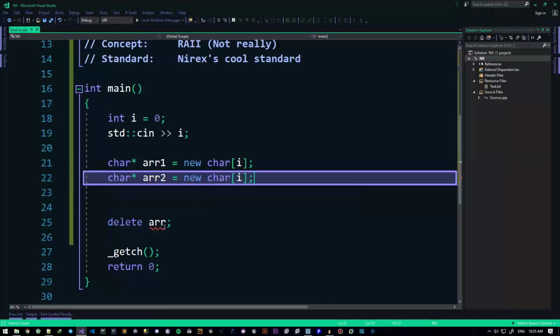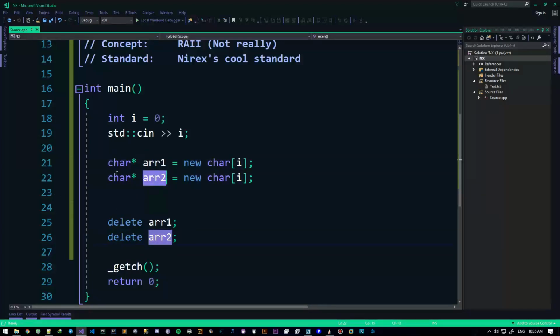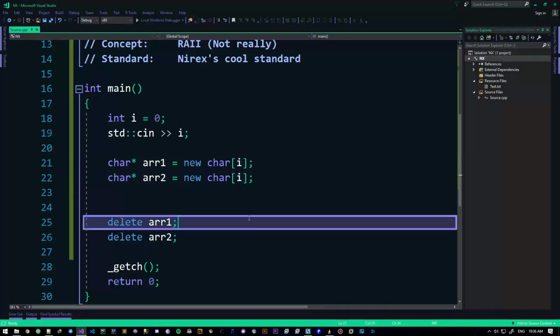Now you have 2 pointers pointing to 2 different sections of memory. And this is actually pretty good, because you don't really make any mistakes when you do things this way. The array number 1, this little variable right here, is always pointing to this section of memory, and this one is always pointing to this section of memory.